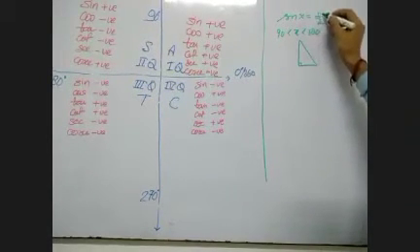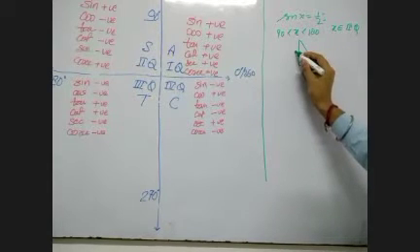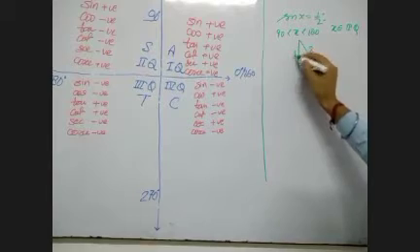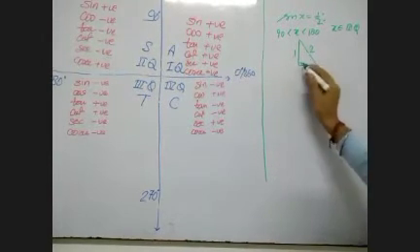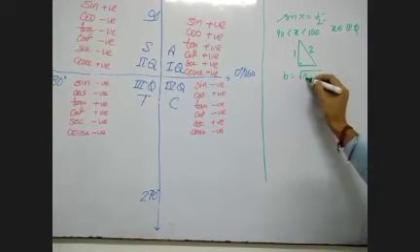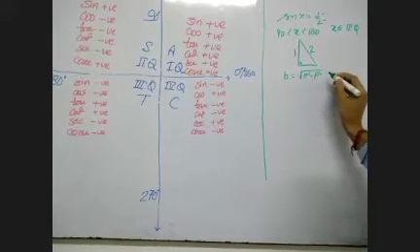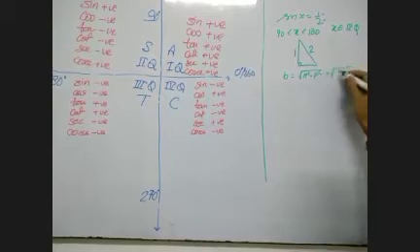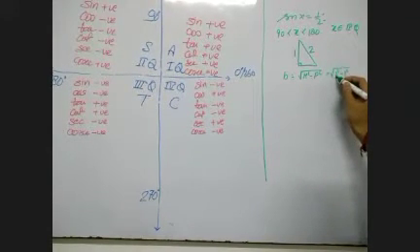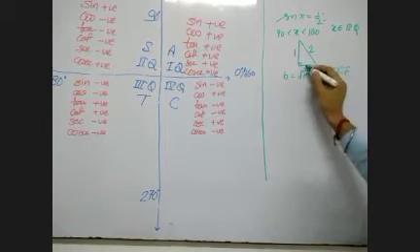Now sine is perpendicular over hypotenuse. Hope you remember this. Using Pythagoras theorem, I can calculate the base. Base equals under root hypotenuse square minus perpendicular square. That gives me under root 2 square minus 1 square. So 2 square is 4 minus 1, under root 3.